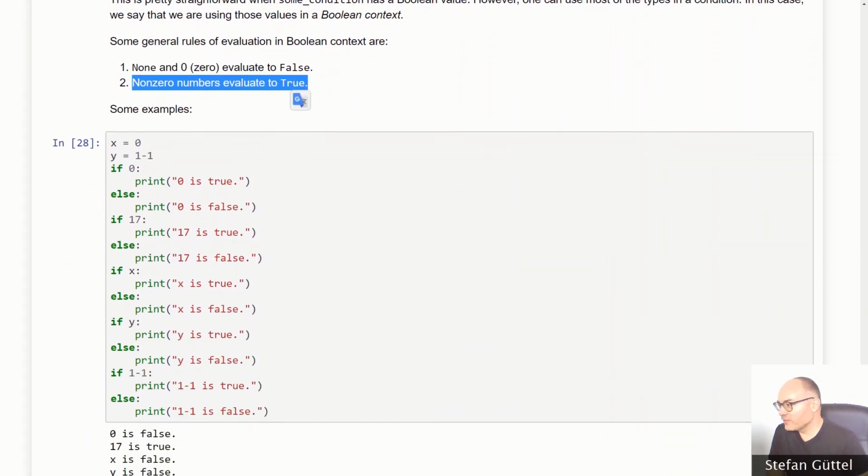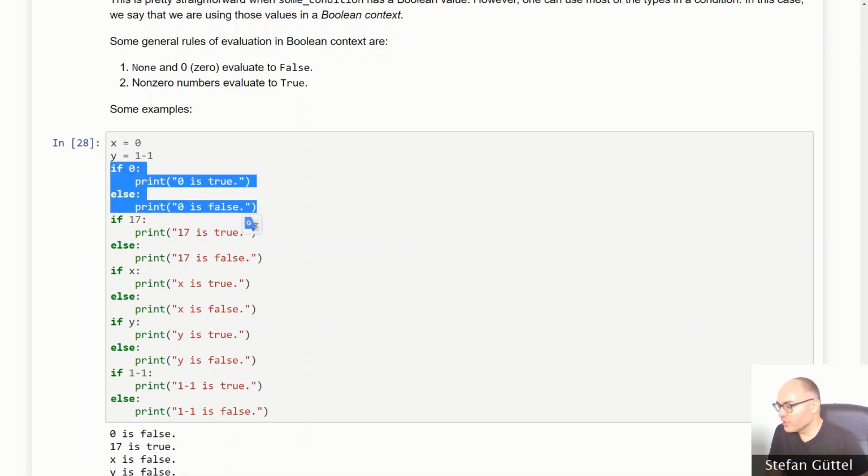So if you have an if-else statement of this form where you say if 0, then this is equivalent to writing if False. So this first expression here will output 0 is false.